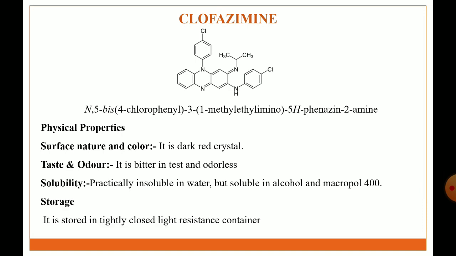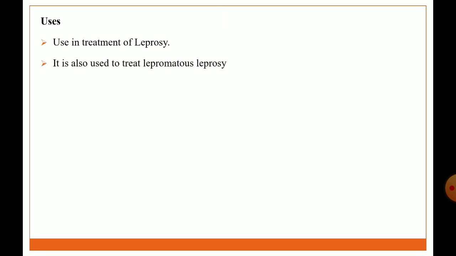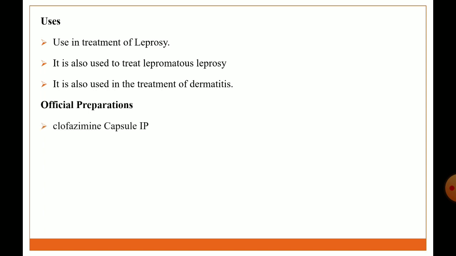Storage: it is stored in a tightly closed light resistant container. Uses: it is used in the treatment of leprosy. It is also used in the treatment of lepromatous leprosy and dermatitis. Official preparation: clofazimine capsule IP. Brand name: Lamprene.